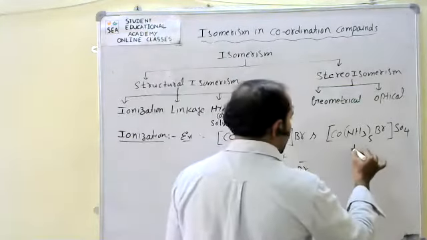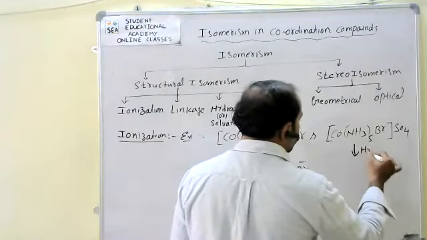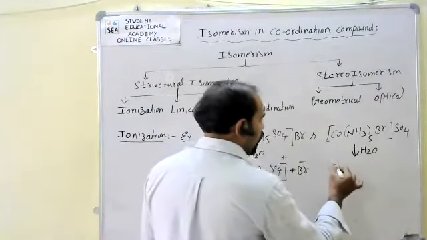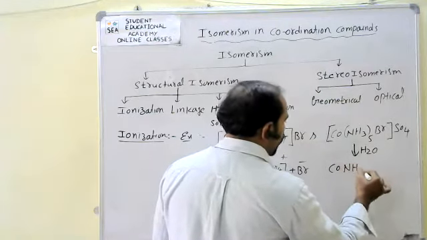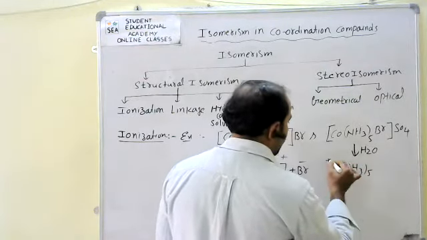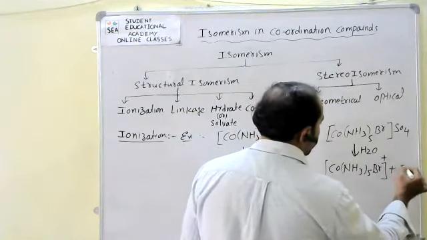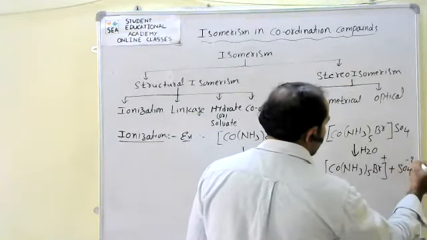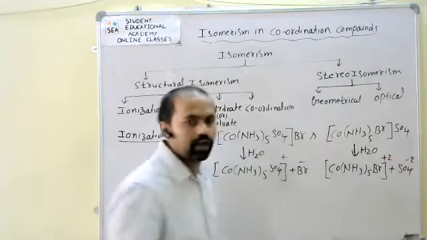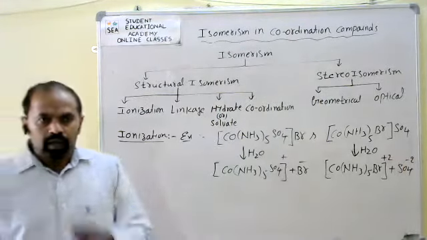At the same time, the other produces [Co(NH3)5Br]2+, a cationic complex, and SO4 2- anion. So here the complex gets a plus 2 charge.